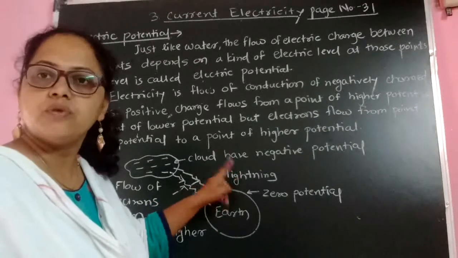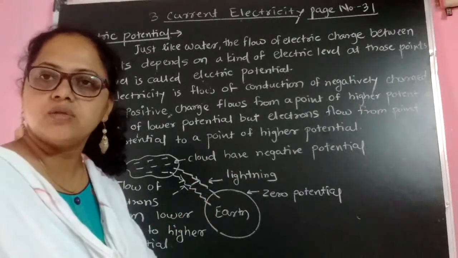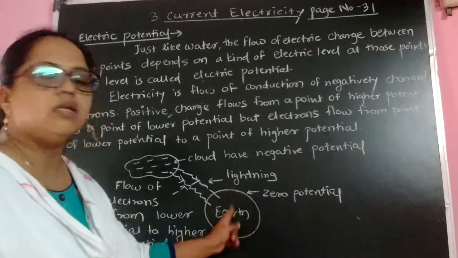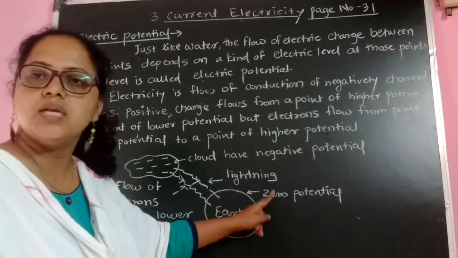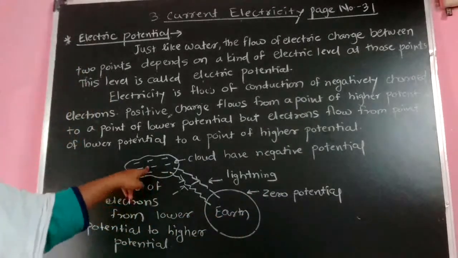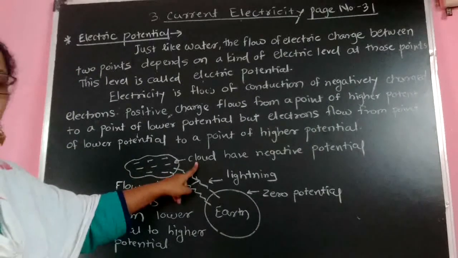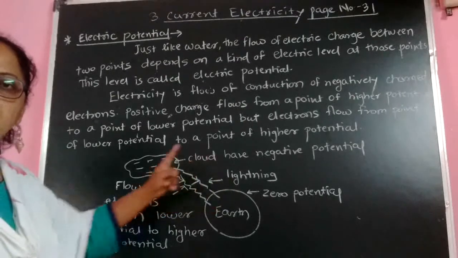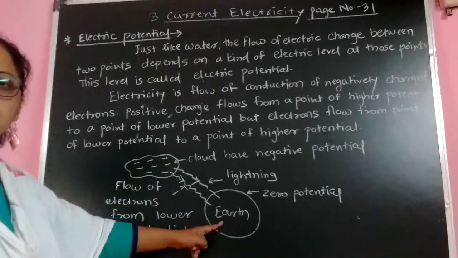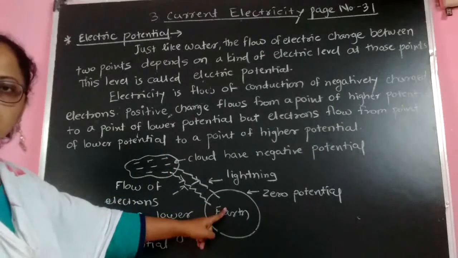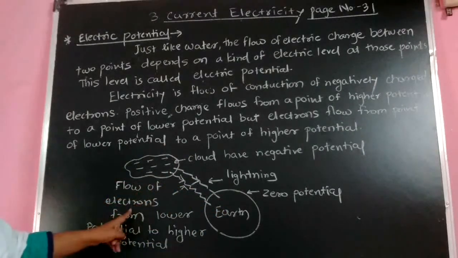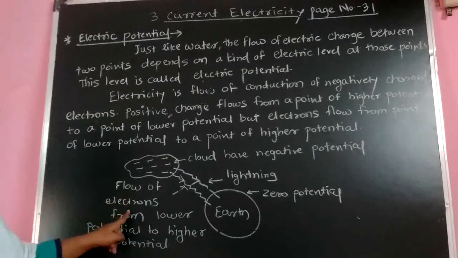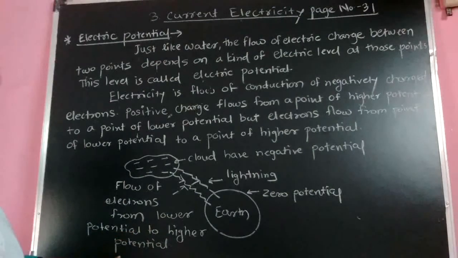So, as I have told you that negative charges or electrons flow from lower potential to higher potential, in this phenomenon, earth possesses higher potential because it has zero potential, and the cloud has a lower potential because it possesses negative potential. Then the flow of electrons called lightning comes from cloud to earth, that is from negative potential to zero potential. It indicates flow of electrons from lower potential to higher potential. Always remember, electrons flow from lower potential to higher potential.